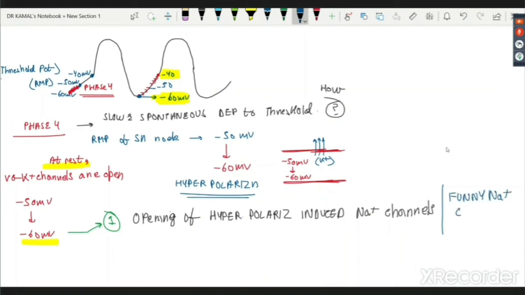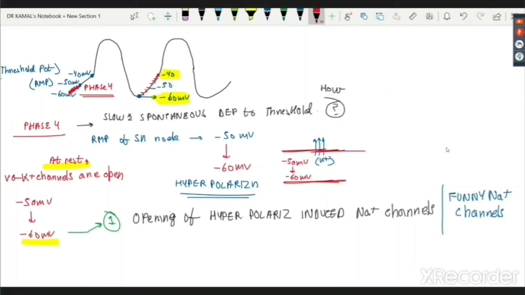Next time someone asks why they are called funny, you should be able to give the reason: everywhere the sodium channels open with depolarization, but this is the only place where they open with hyperpolarization. So don't you find it funny? If anyone asks in the viva or final exam why I call it funny: because they are opening with hyperpolarization.